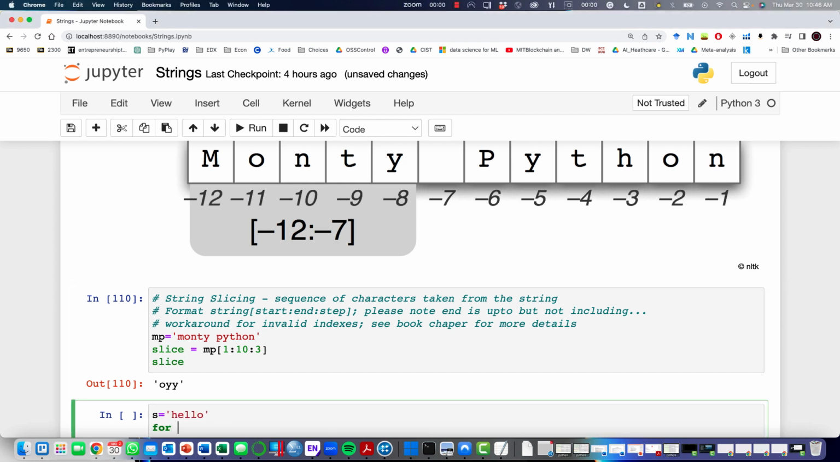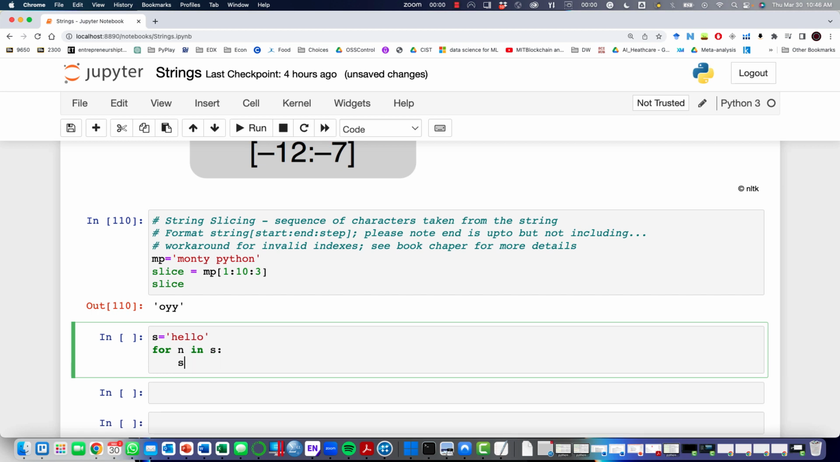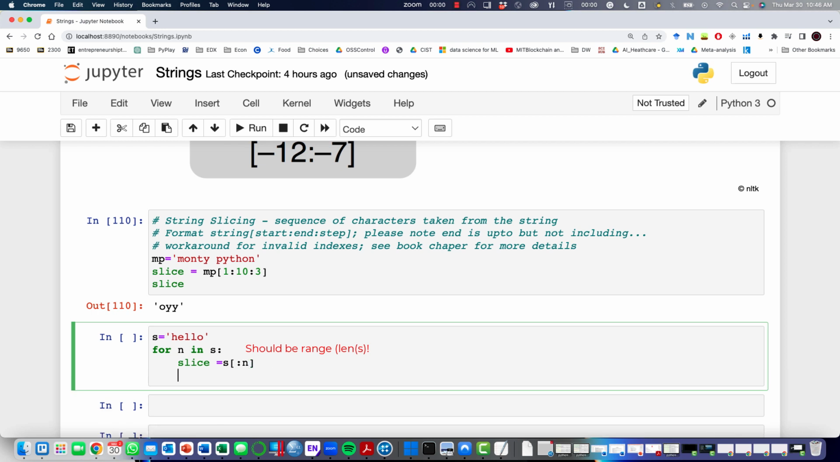And what I can do now is run a loop in order to do the slicing. So I can say for n in S, slice is equal to S, and we can say start from the beginning and stop at n, and print this slice. So let's see what happens.